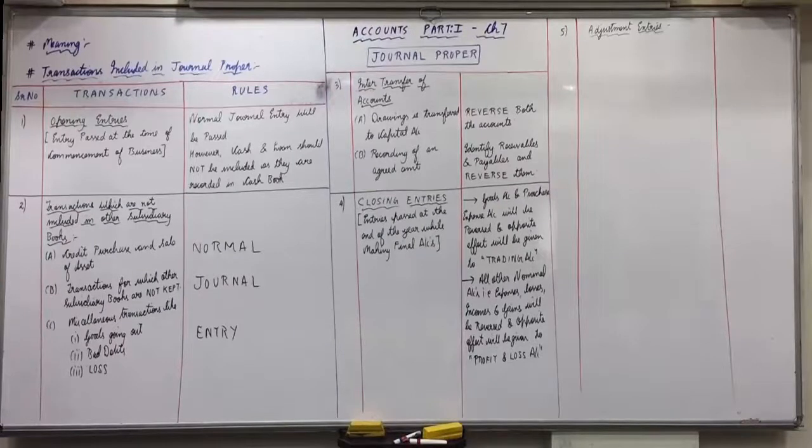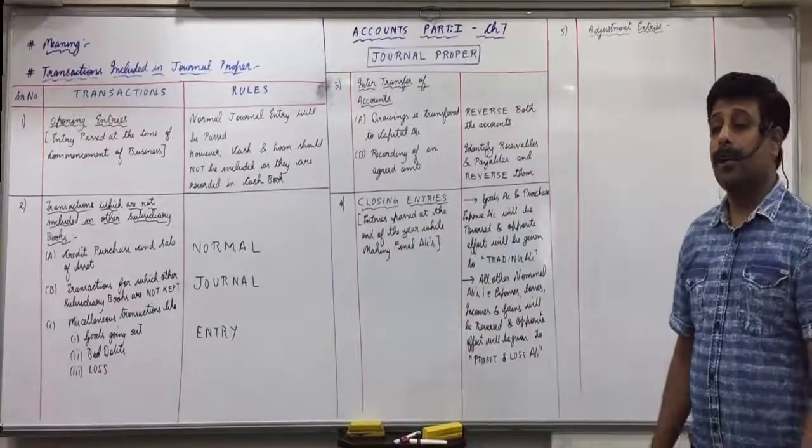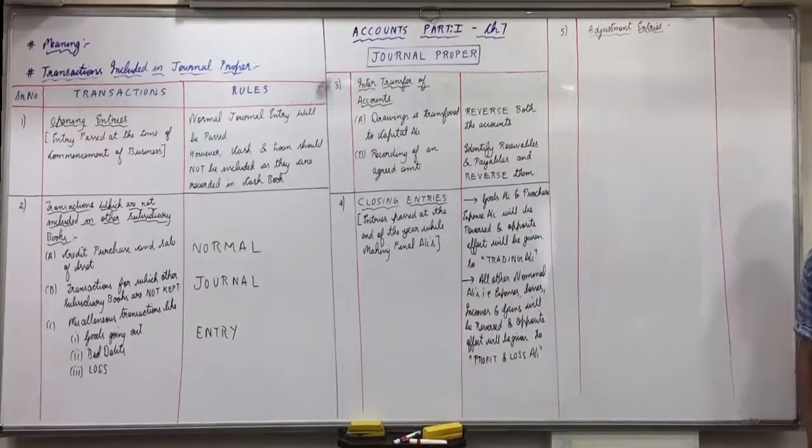So everyone is clear with the concept of closing entries? Who all are still writing it? Raise your hand who is still writing with closing entries. All are completed? Now, adjustment entries, be ready, put your pens down, now time is less, so I'll explain you and then you can copy it later when I leave, you can keep on writing it, okay?